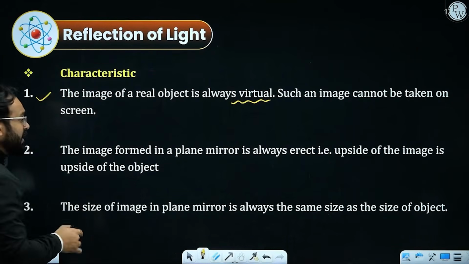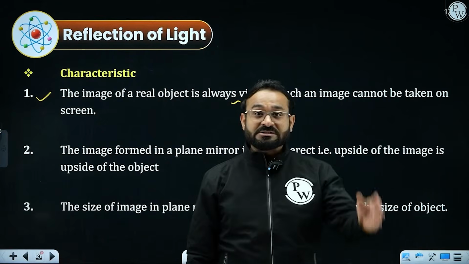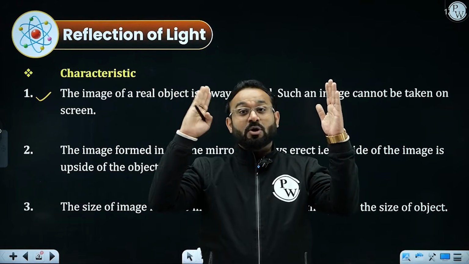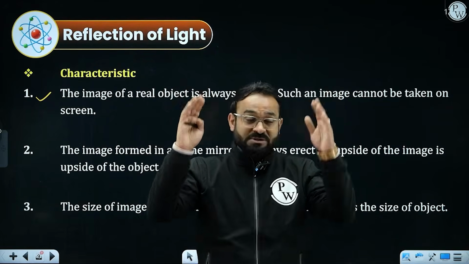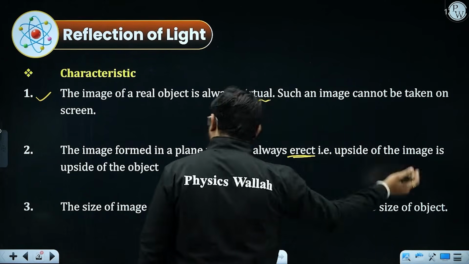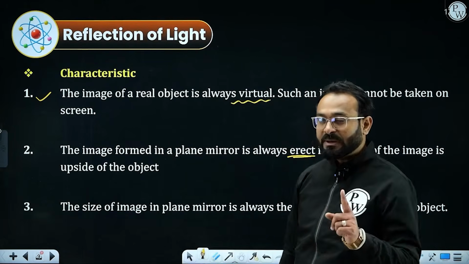The next point, the image formed in the plane mirror is always erect. If you are standing upright, it will give you the same image. Your head will be up as in the object. So it will always give you an erect image, like the upside of the image is the upside of the object. This is how you get the image in the plane mirror.